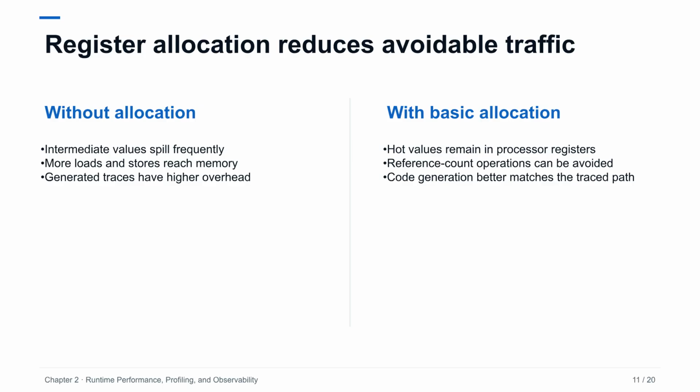Keeping frequently used values in registers reduces memory traffic and creates more opportunities to avoid redundant reference count operations. The implementation is still described as basic, which is a reminder that future releases may change both results and trade-offs. When testing, include code with loops, object operations, branches, and exceptions, rather than relying only on numeric micro-benchmarks.